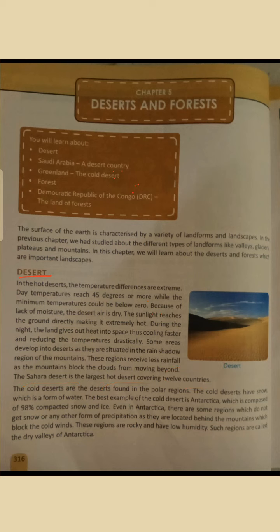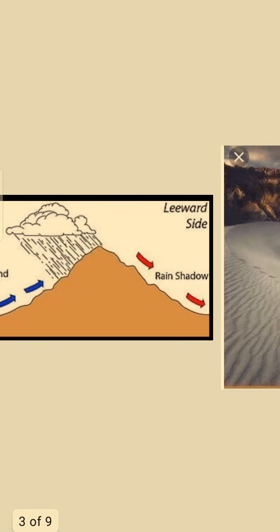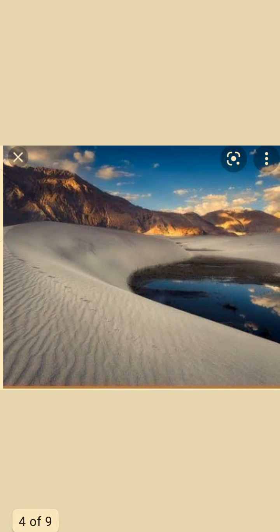Next, this paragraph. Cold deserts are the deserts found in the polar region. That means North Pole or South Pole. Yes, a cold desert is found in a polar region. Okay? Now let me show you the picture of a cold desert. This is a cold desert. So in the cold desert what happened?